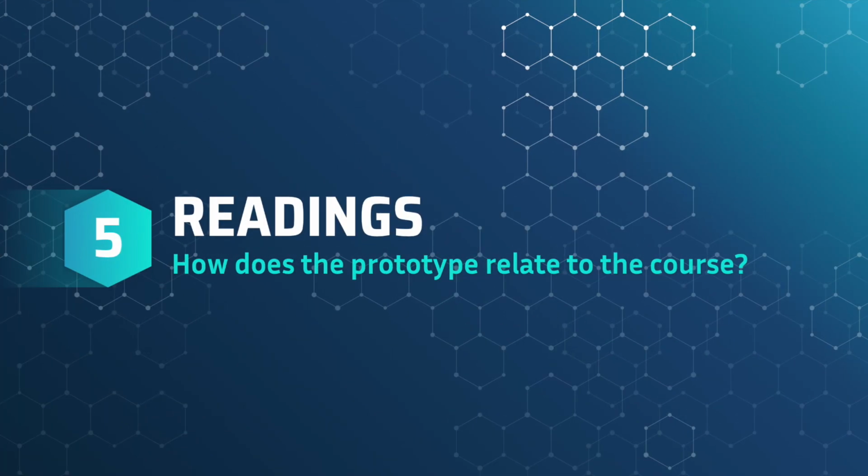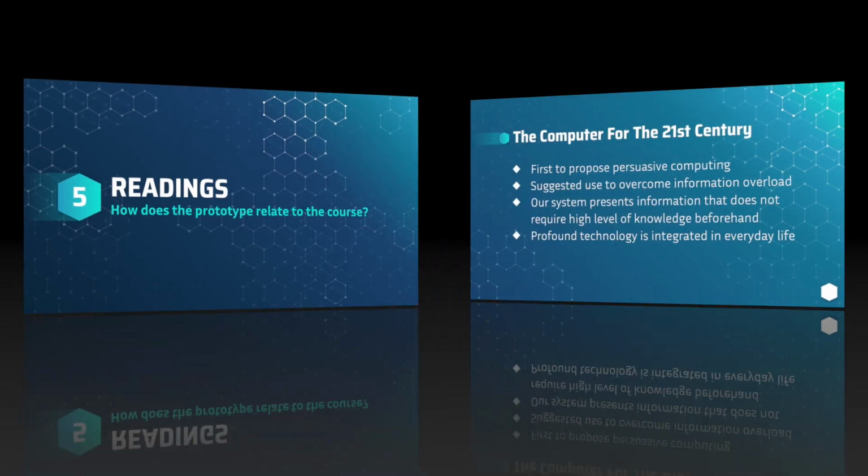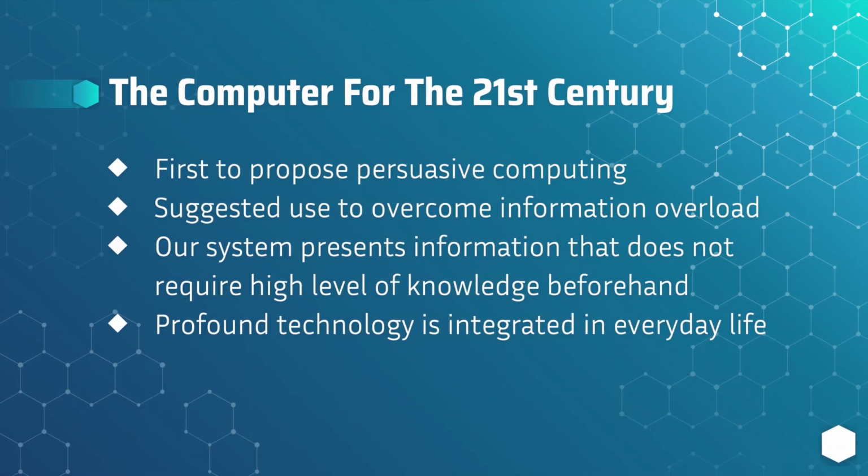How does the prototype relate to the course? The Computer for the 21st Century was one of the first papers to propose persuasive computing. This paper predicted that digital devices in the environment would eventually become cheap and common. The paper also suggested that persuasive computing would help overcome the problem with information overload and help reduce cognitive load.